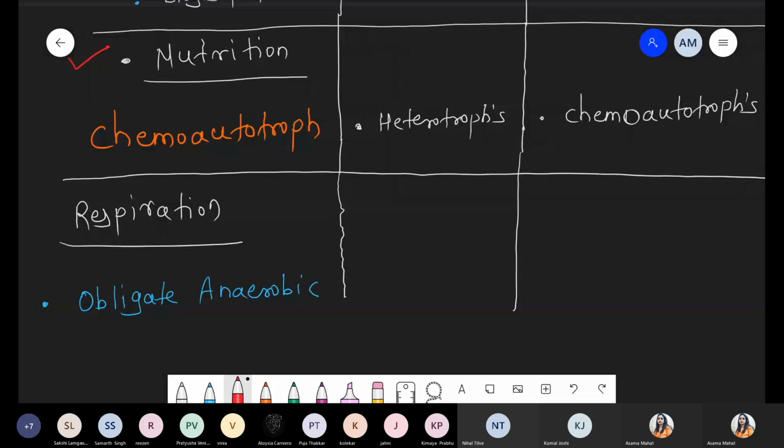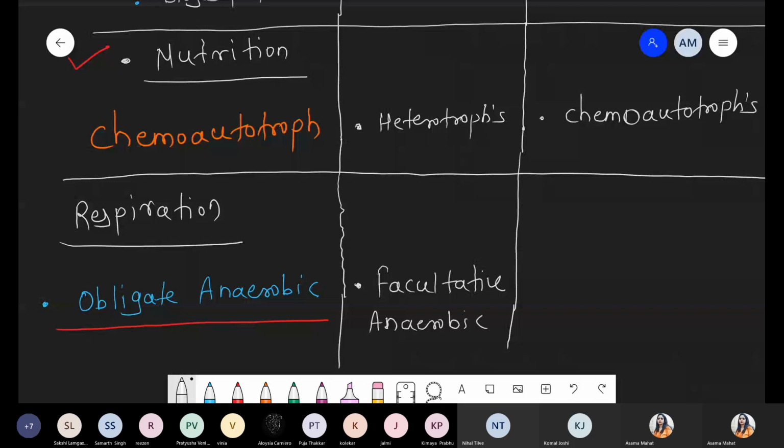Okay, they can survive only and only in absence of oxygen. Obligate anaerobics. Thoda bhi oxygen hoga, they cannot survive. Methanogen, these are the example of the obligate anaerobics. When we are talking about this halophiles, basically these are the facultative anaerobics. And what is the meaning of facultative anaerobics? Tell me. Halophiles, basically these are the example of facultative anaerobics. And what is meaning of facultative anaerobics? We discussed this part. Quickly tell me.